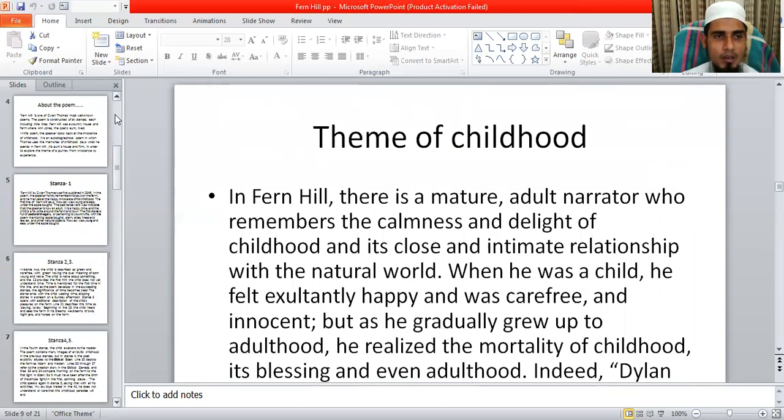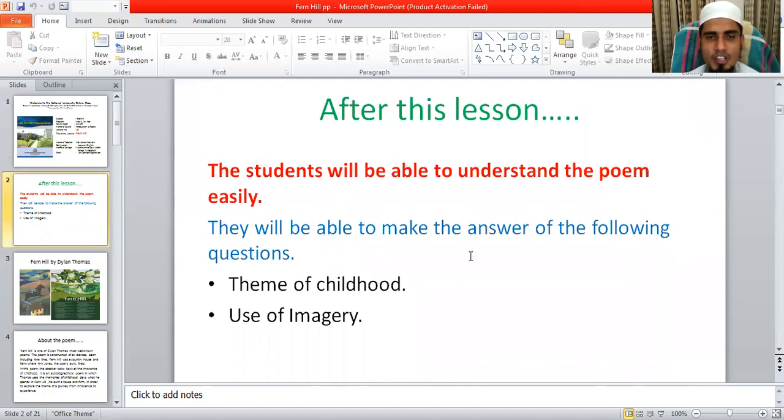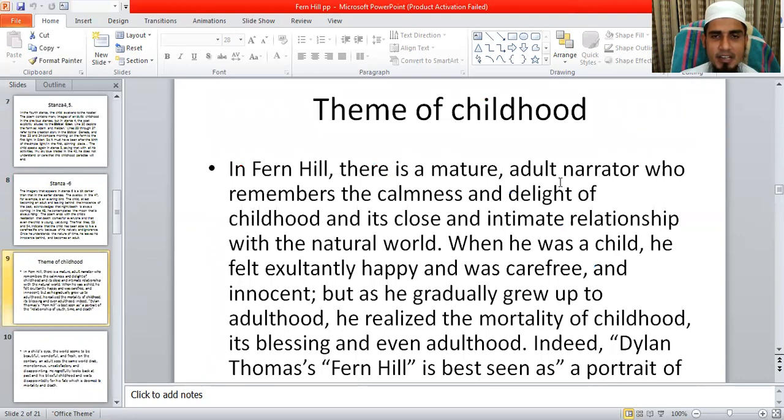At first I stated that two questions are very much important. One is the theme of childhood. That means how does Dylan Thomas narrate or express his childhood in the poem Fern Hill? This may be the question. Or, illustrate the idea of the theme of childhood in the light of the poem Fern Hill. So from these slides, you can take help to prepare the answer.